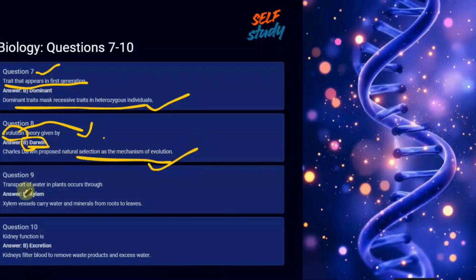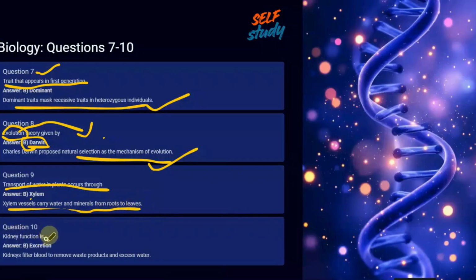Okay. Transport of food in plants. Transportation of water in plants occurs through xylem, which transports water from roots to other parts of a plant, and phloem, which transports food from leaves to other parts of a plant, right? Xylem vessels carry water and minerals from roots to leaves.